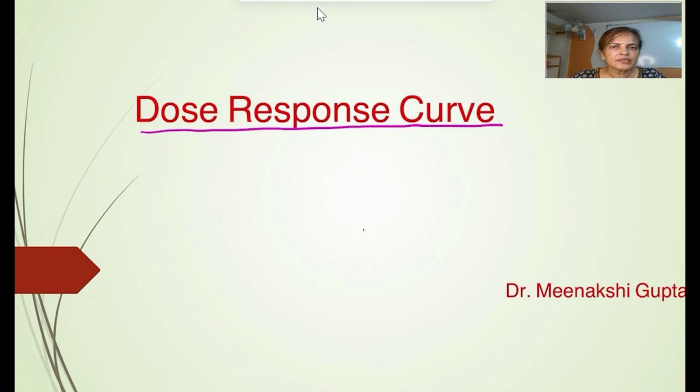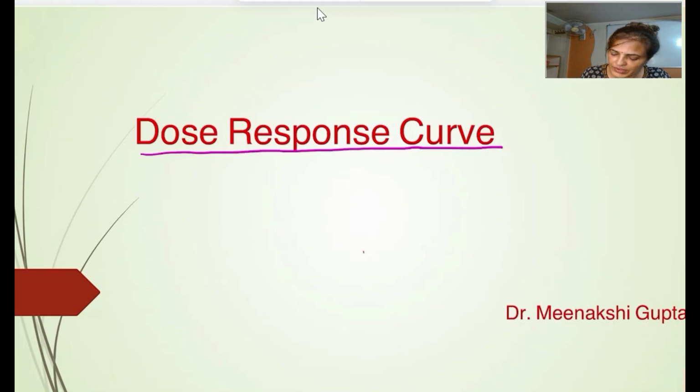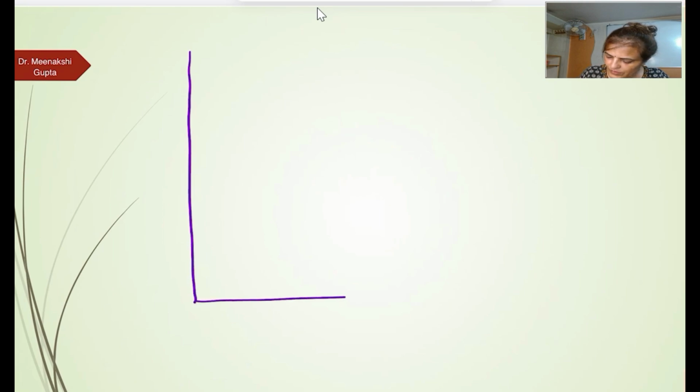Today I am going to discuss another topic of pharmacology, that is the dose response curve. As the name says, it is a relationship between the dose and the response, which we are going to draw on a graph paper. So we give different doses to a person. On this side we are going to take the dose.